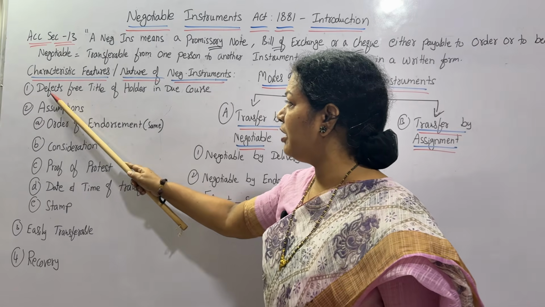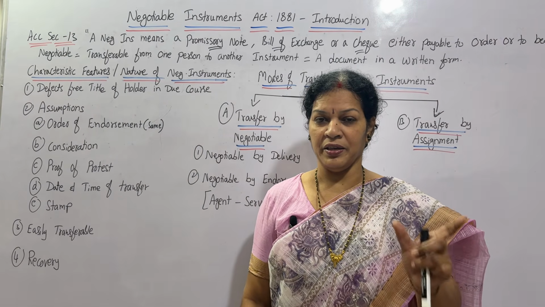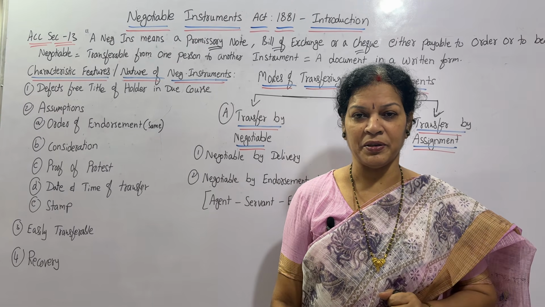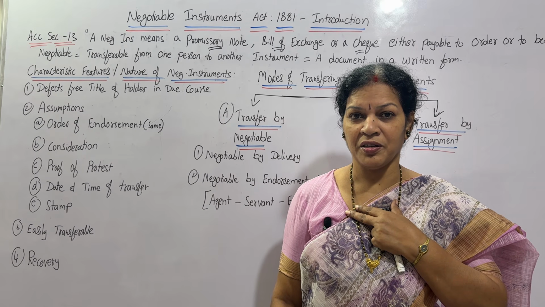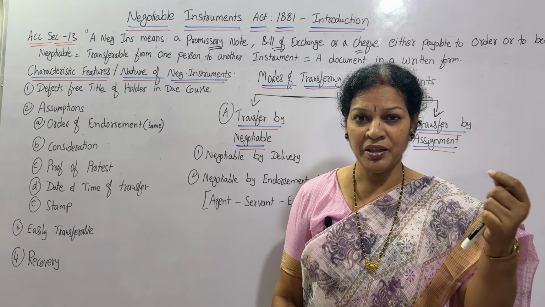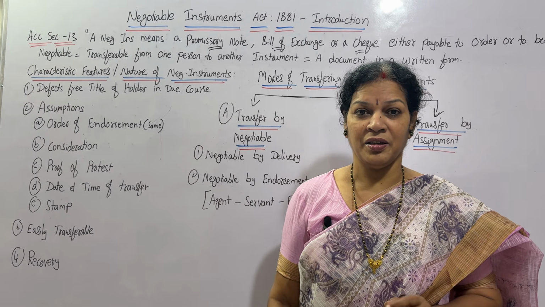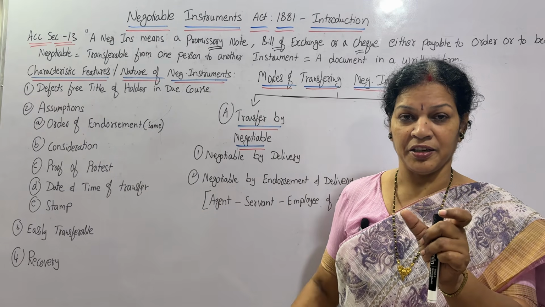First one is defect-free title of holder in due course. Defect-free. I am writing a check on some other person, which means I should have the right to write the check. I should have the amount in the bank, then only am I eligible to write the check. This is point number one.